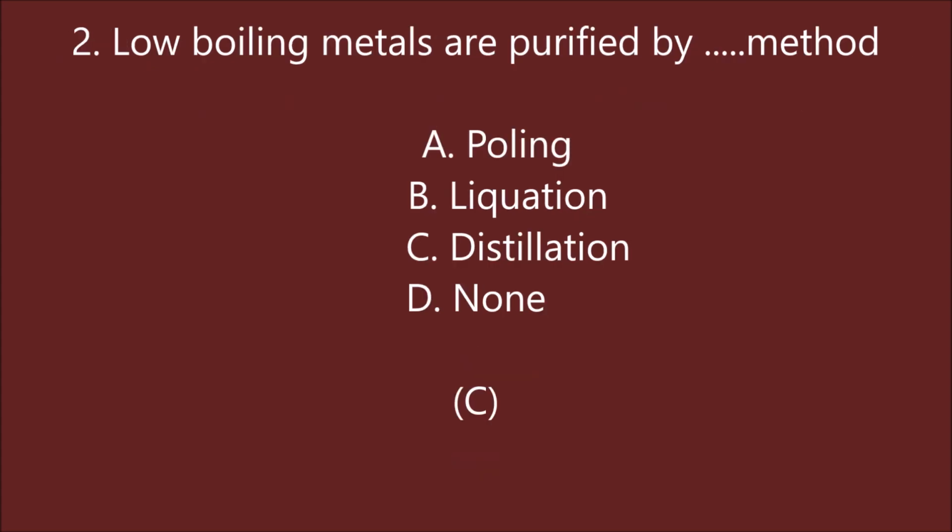Low boiling metals are purified by dash method. Poling, liquefaction, distillation, none. C is the right answer, that means distillation method. Next question.